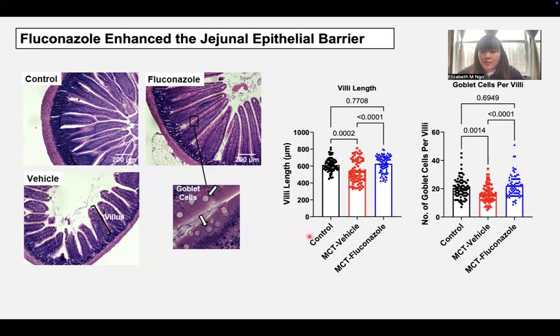From histology, we saw that the fluconazole group had an increased villi length and a higher abundance of goblet cells per villi compared to the vehicle group. And this suggests that fluconazole enhanced the integrity of this intestinal epithelial barrier, possibly preventing the movement of pathogens and metabolites that could be pro-inflammatory and driving disease severity.